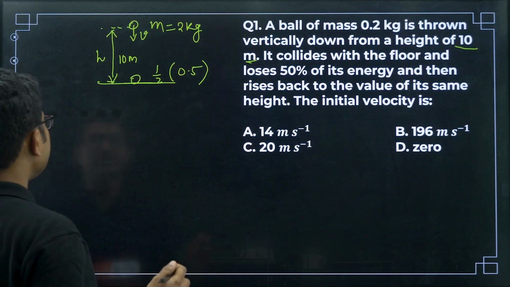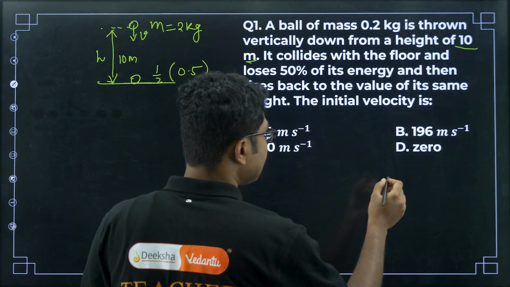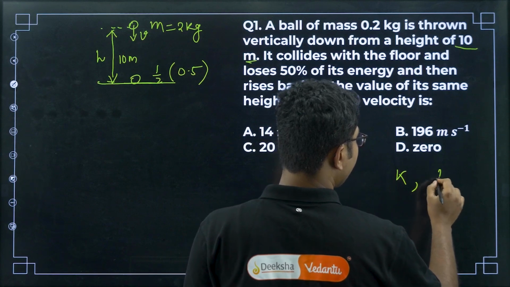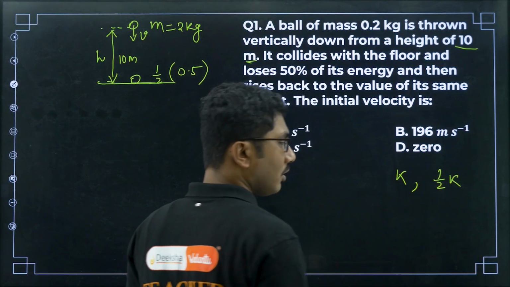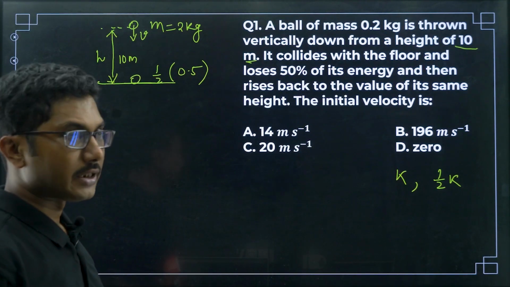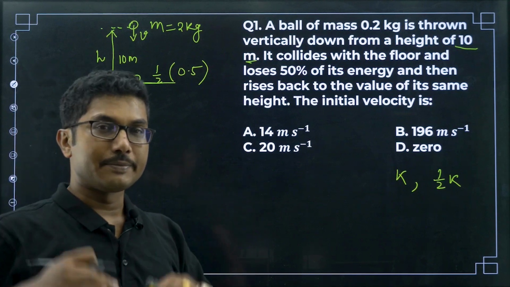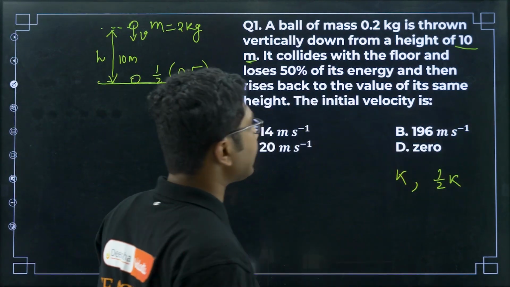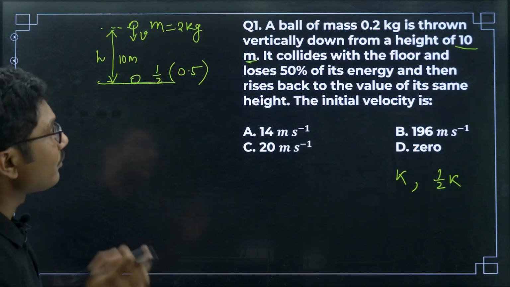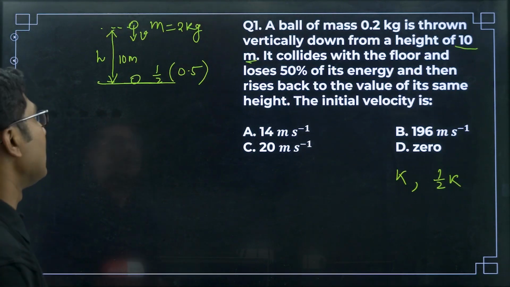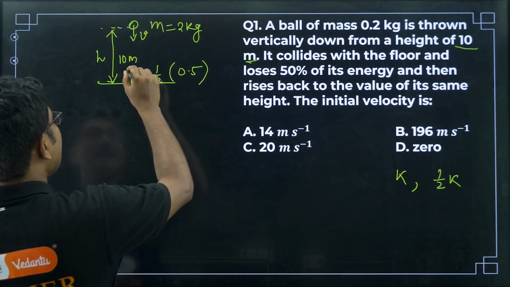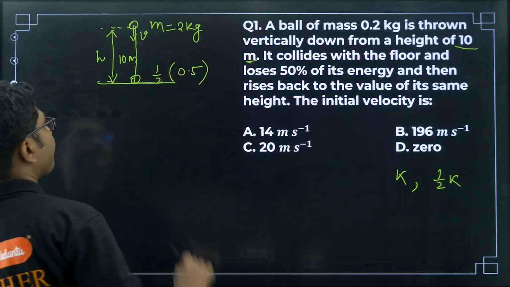So initially, suppose it started with an energy K, then after collision its new energy will be half K, because it lost 50% of the energy. 50% loss means it is becoming half. And then it rises back to the same height, even after losing the 50% energy.